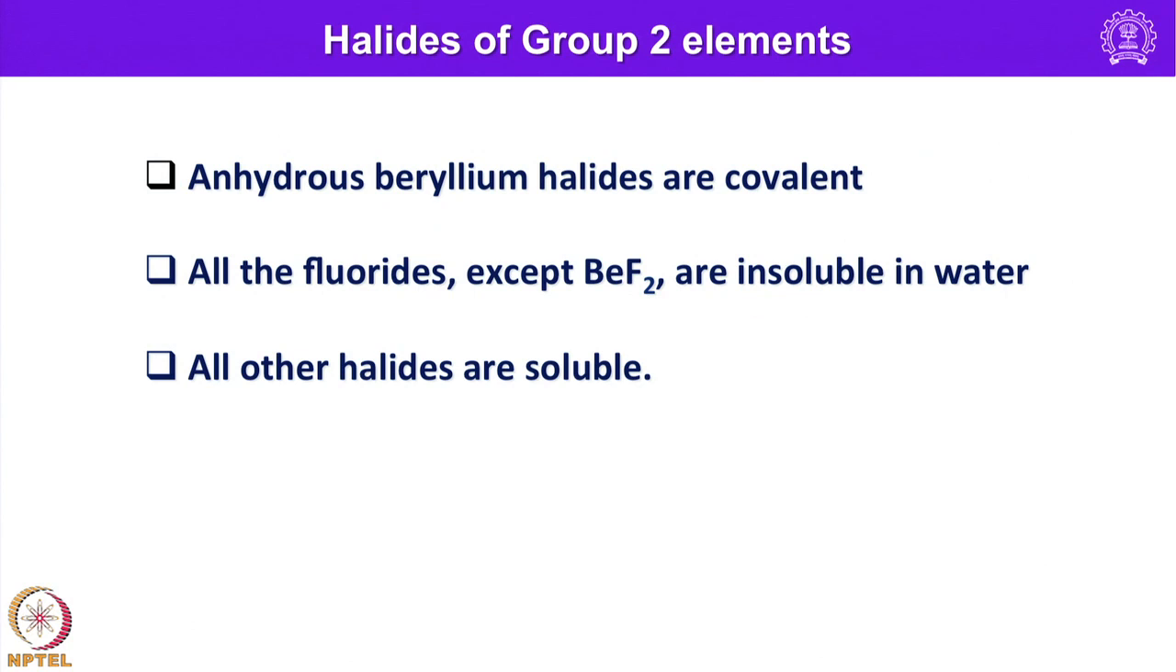So now let me move on to halides of group 2 elements. Of course, when we talk about halides of group 2 elements, anhydrous beryllium halides are always covalent, whether we talk about fluorides, chlorides, bromides or iodides. All the fluorides except beryllium fluoride are insoluble in water. That means all the fluorides of group 2 elements except beryllium fluoride are insoluble in water, and the rest of the halides of group 2 elements are all soluble. The question is, why are fluorides sparingly soluble?